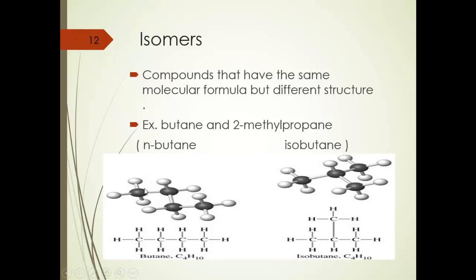What's the difference between them? The n-butane is the straight chain. So the normal butane has the normal chain, but the iso one has a branched structure. So what's the difference between the 2 isomers of butane, n-butane and isobutane? In n-butane, the chain is a normal or straight chain, but isobutane has branches.